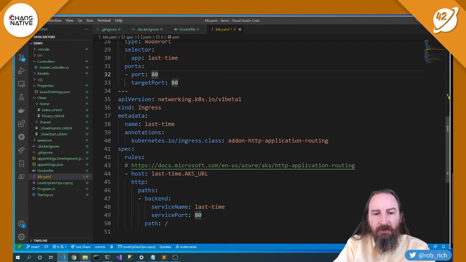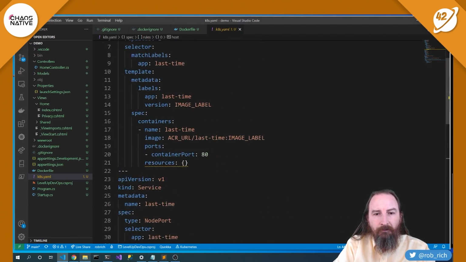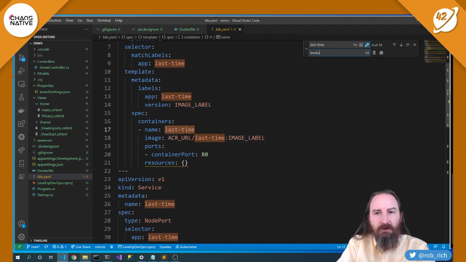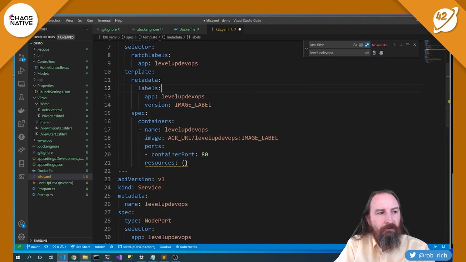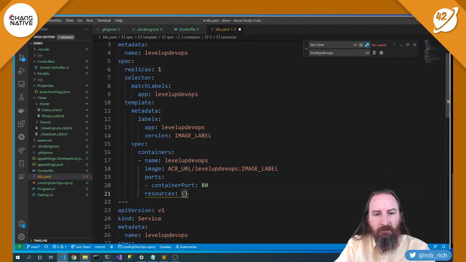But we do have some things that we can replace here. Here's our AKS URL that will work on DNS. Here is our image label, our git hash. Here's our container registry URL. We do need to replace that from last time, so let's replace this with level up DevOps. And we've got that in place. We could also tune other things like the number of replicas, the resource limits, any other dependencies that we want. But at this point, I think this one works pretty well.